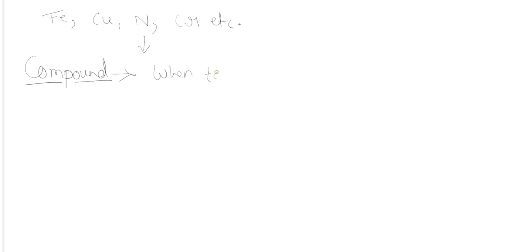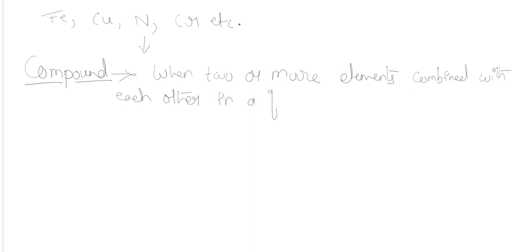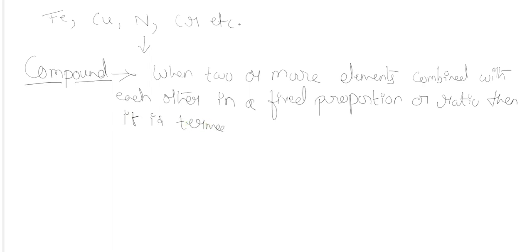When two or more elements combine with each other in a fixed proportion or ratio, then it is termed as a compound.